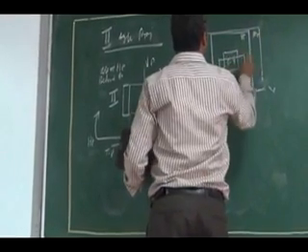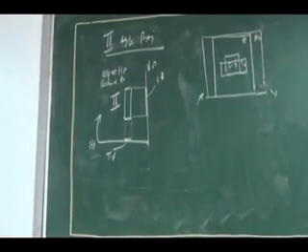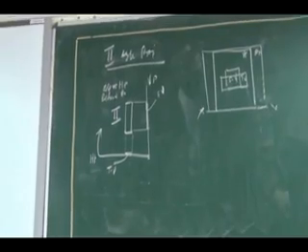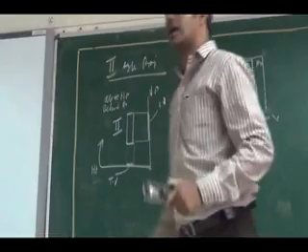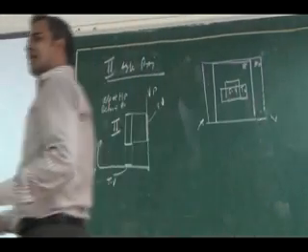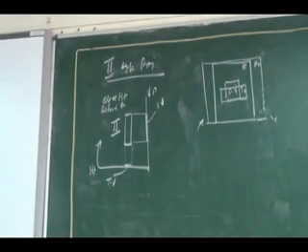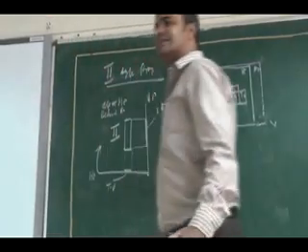If I have the two views above on the same side, interpreting the three-dimensional object will be difficult and it will get confused. Two views I cannot have in the same place. That's why we are not using the second angle projection.